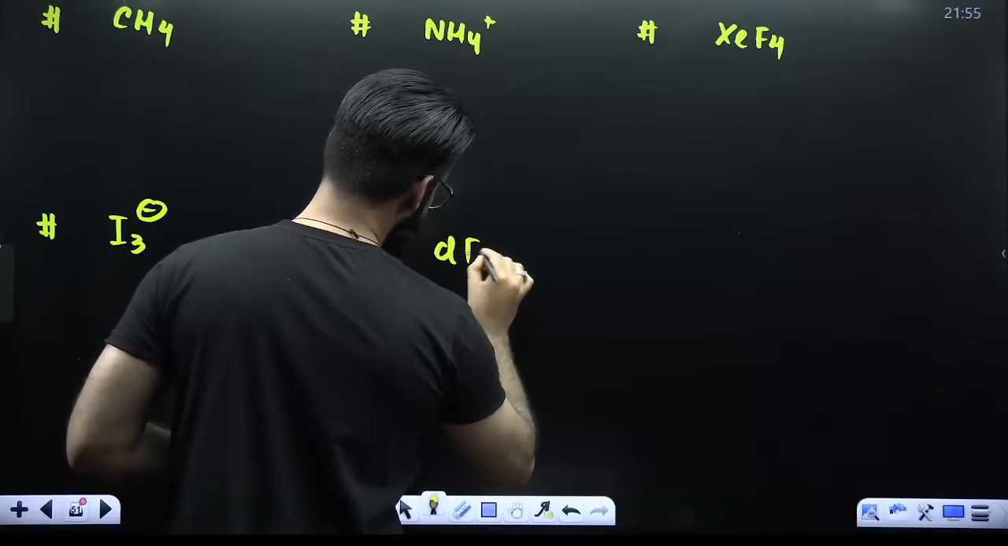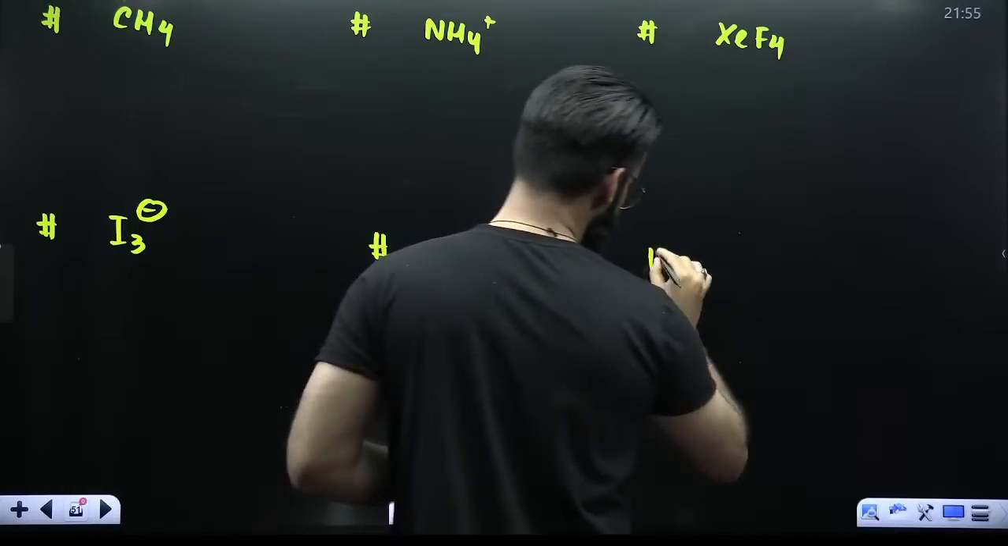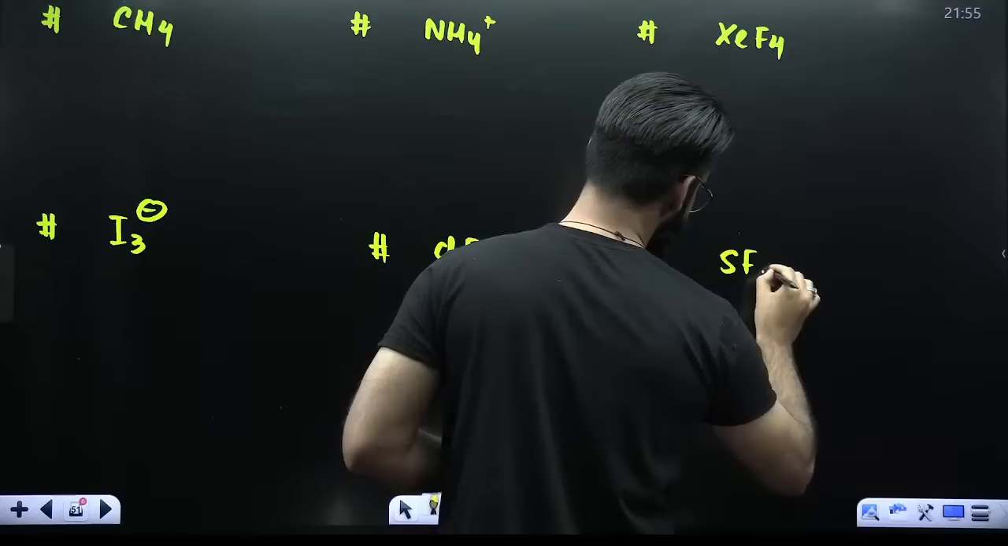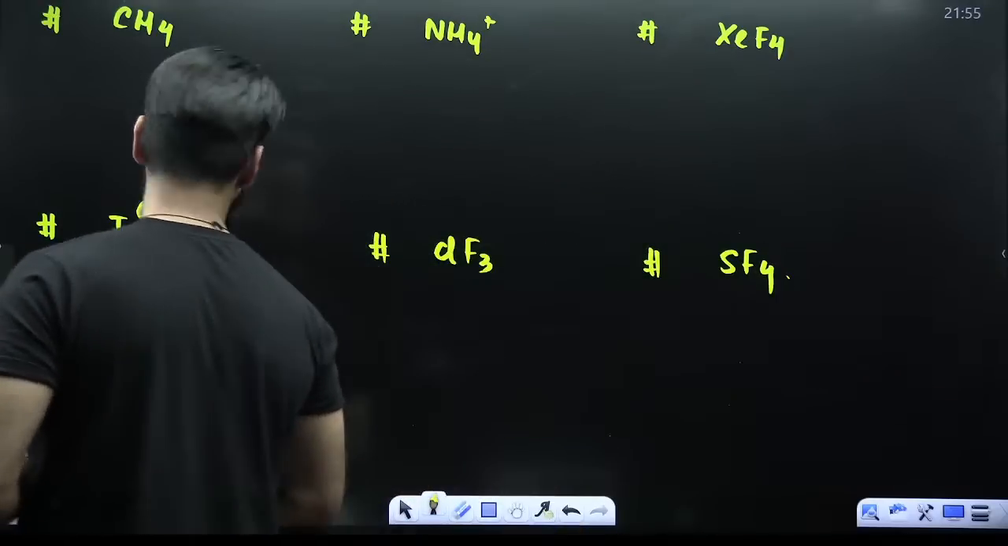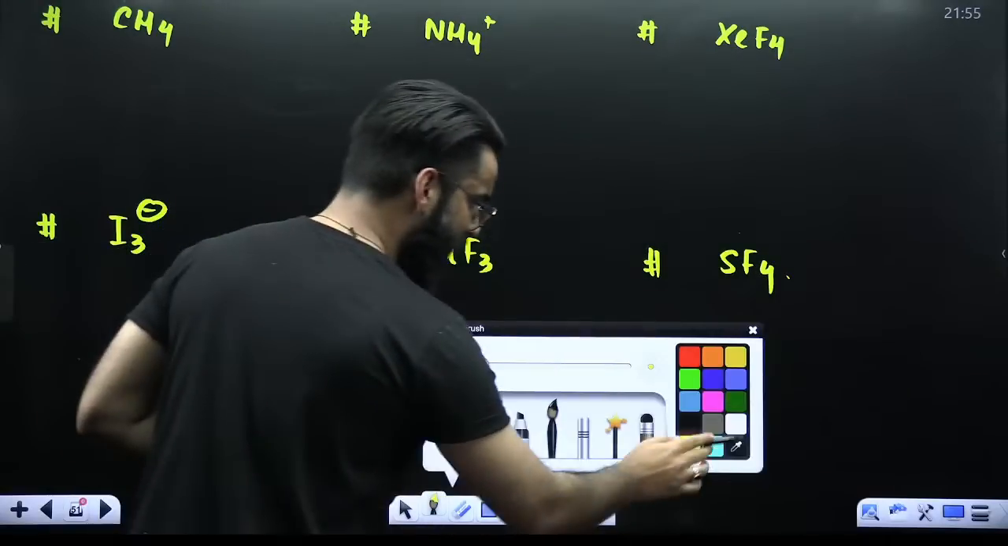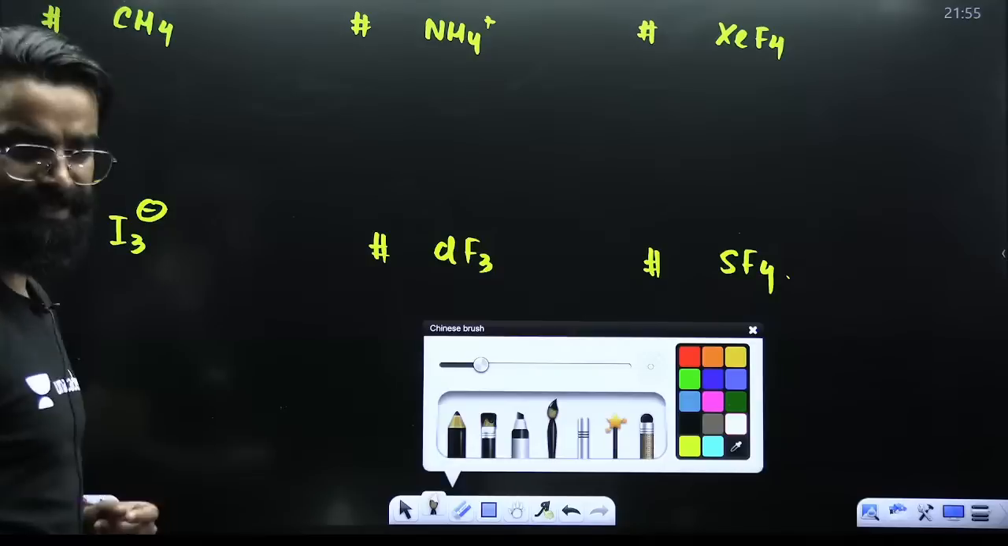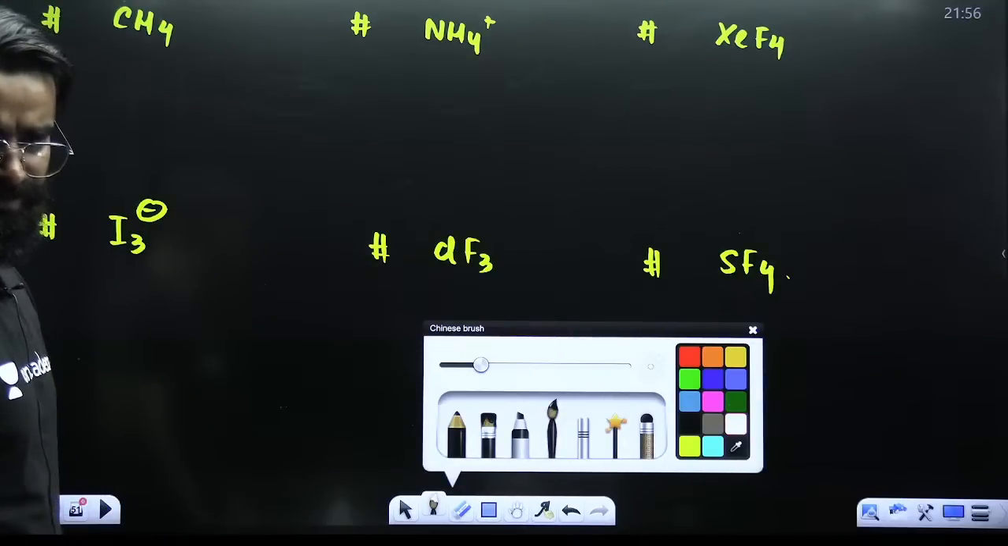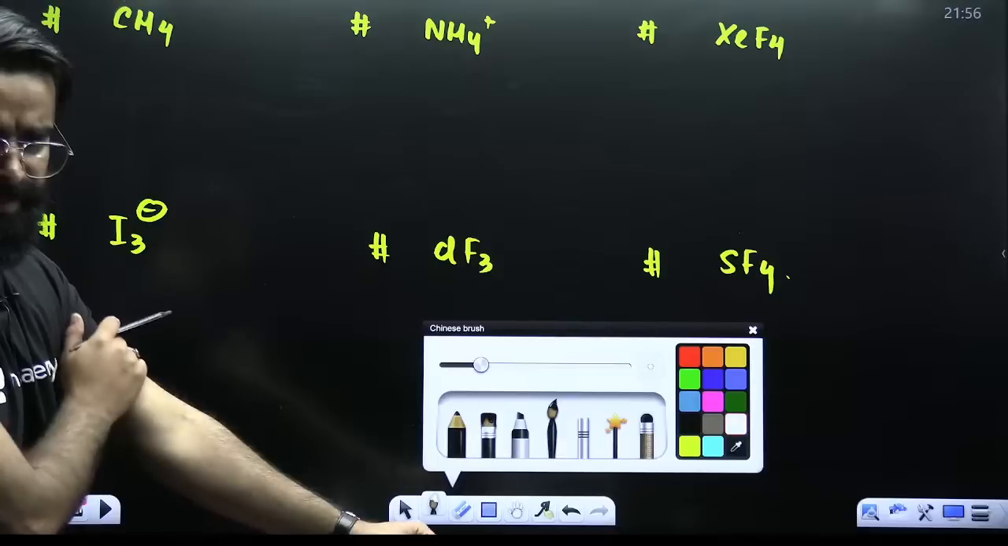Let's say you have got ClF3. Let's say you have got SF4. Okay, perfect. Let's try to calculate each of the things in these examples so that you can understand them properly.